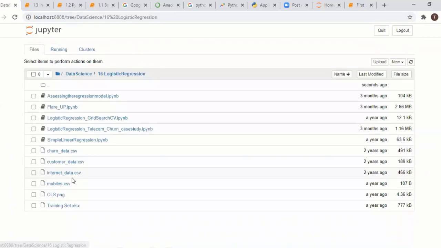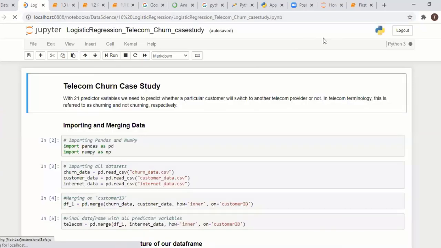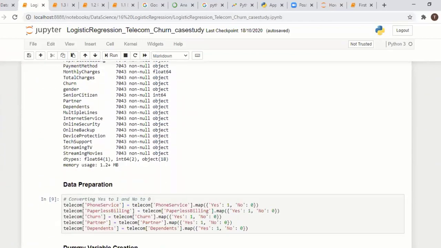In mobile, this is the telecom churn. Churn means, if you are using Airtel or any other network, you can switch over from one network to another network. This is a business case study. Everything is a Python program. All the things are Python programs. These things are the output, the result of the Python programming. These cells, whatever you are seeing, are Python. It's a very simple one.